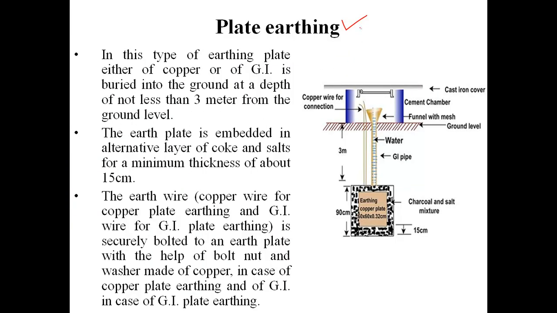Let's talk about the first type of earthing, that is plate earthing. In plate earthing, students, we can see that there is an earthing plate that is usually made of copper, or sometimes galvanized iron, GI, and this plate usually has a dimension of 60 cross 60 centimeters and a thickness of 0.32 centimeters. This copper plate is buried inside the soil, and the depth is minimum 3 meters from the ground level.